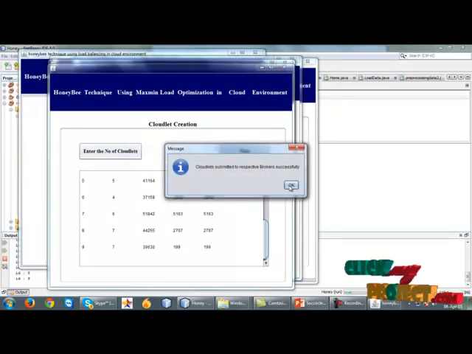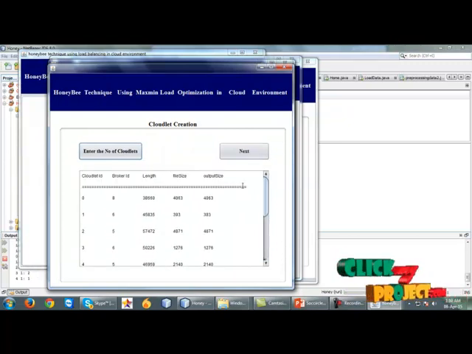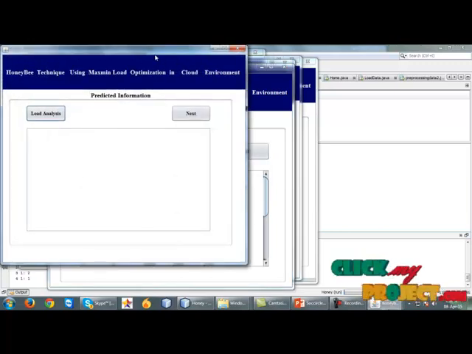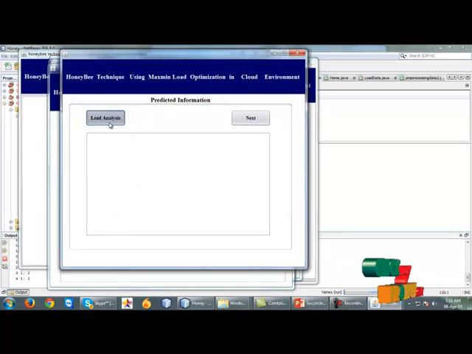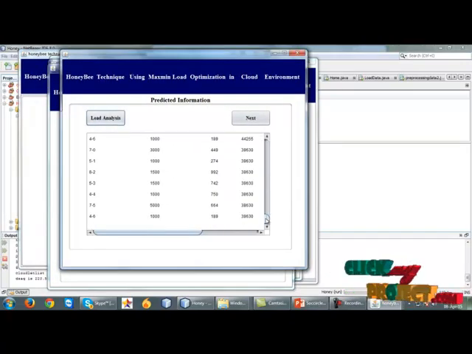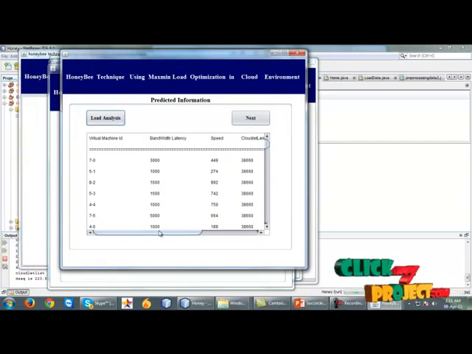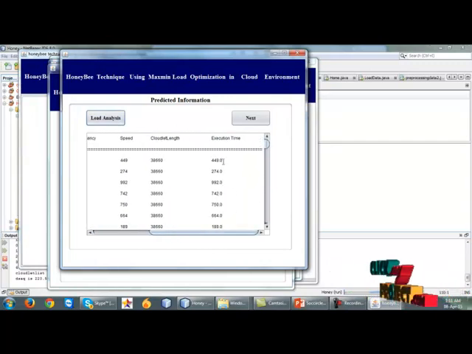Ten cloud jobs are created. Here we have to clearly understand the cloud environment. The cloudlet creation is nothing but a job. This job is given to the broker, the broker gives it to the virtual machine, and finally the virtual machine is placed on the data center, and this virtual machine processes all the jobs. Then we get the predicted information, load analysis and load calculation successfully. Each virtual machine shows the execution time for each job.